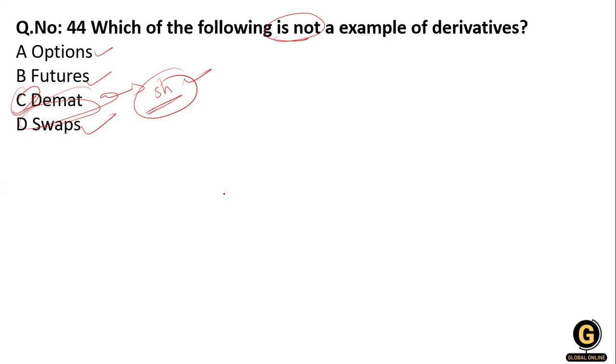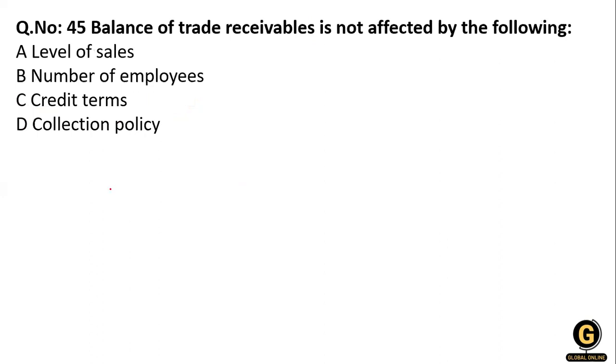Now the next question, 45. The balance of the trade receivable is not affected by the following: number of employees, level of sale, credit terms, and collection policy. The balance of trade receivable is affected by the level of sale.